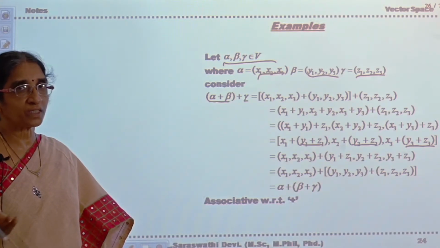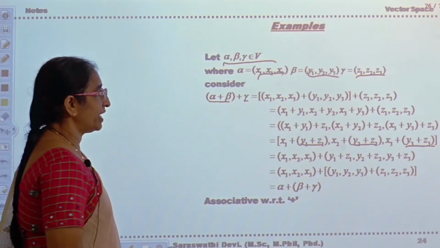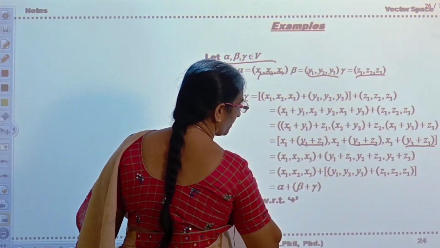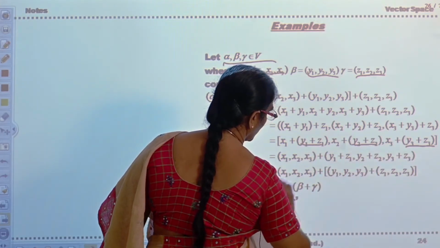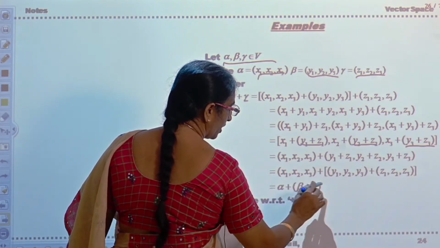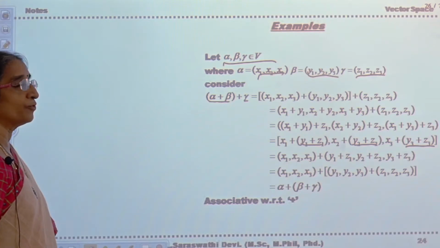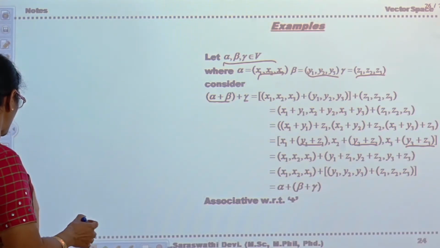Now write the first component x1, x2, x3 in one bracket and y1 plus z1, y2 plus z2, y3 plus z3 in another. Then it is alpha and this is beta plus gamma, again by definition. Therefore, with respect to vector addition, associativity is satisfied.